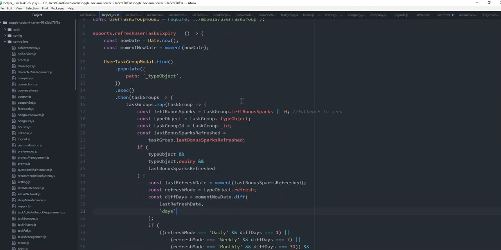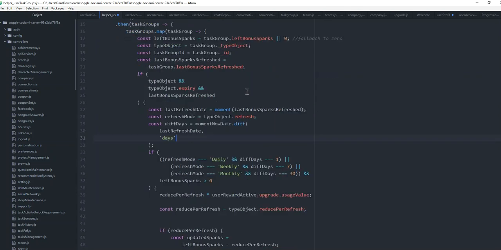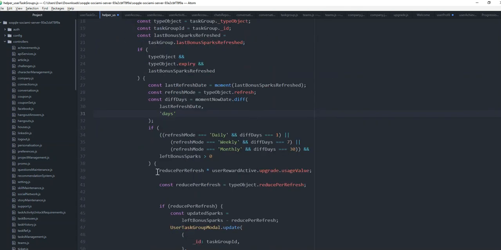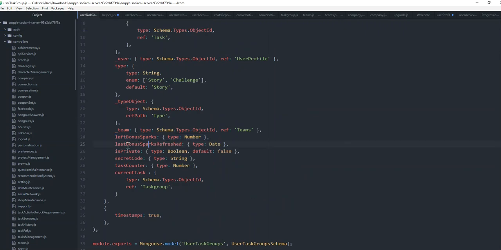So every day, there's this helper or cron job that is reducing the left bonus Sparks, with the reduce per refresh. Every day this is calculated, and then this left bonus Sparks is shown on the screen just now.